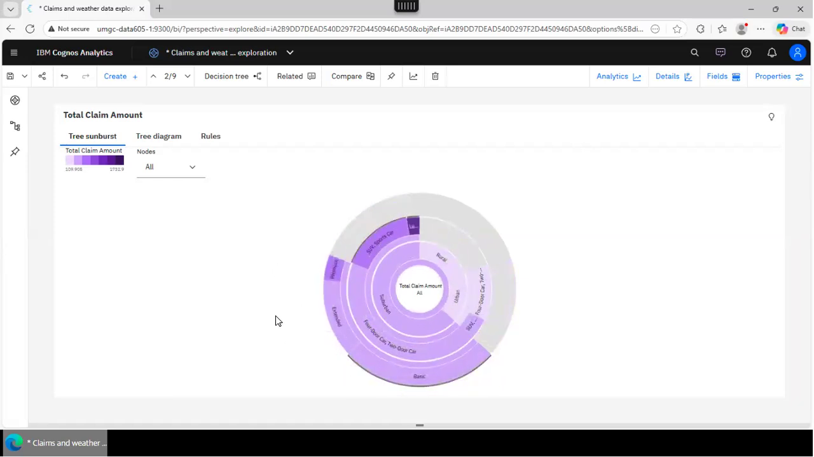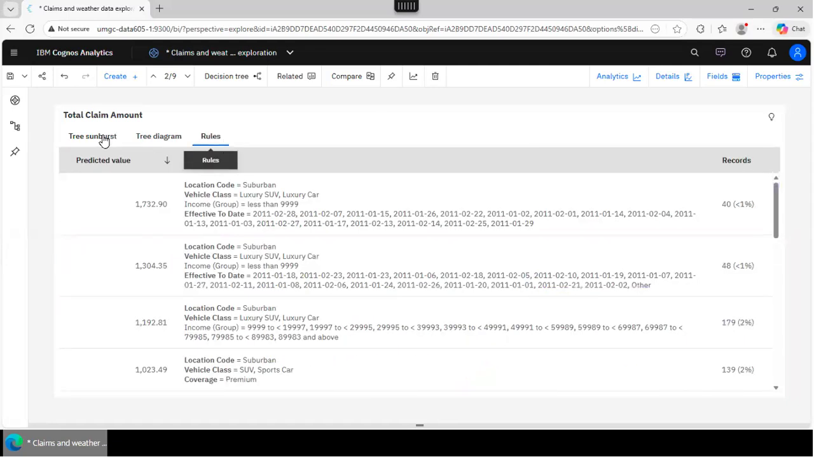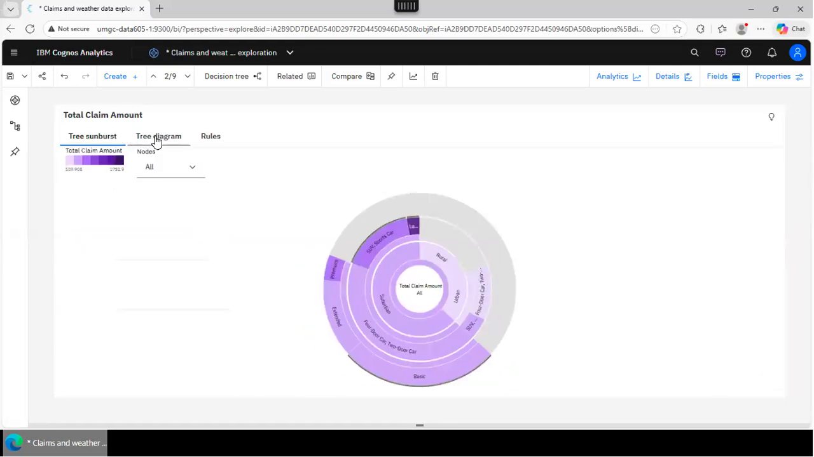So just remember this. A tree diagram visualizes the rules. Sunburst is the percentage of data to which the rules apply. And you also have rules in English language, right? So this example of the tree diagram is for a continuous number. Total claim amount is a number, right? There is no predefined set of values. It's a continuous number. However, it is also possible to have decision trees for the categorical columns, okay?